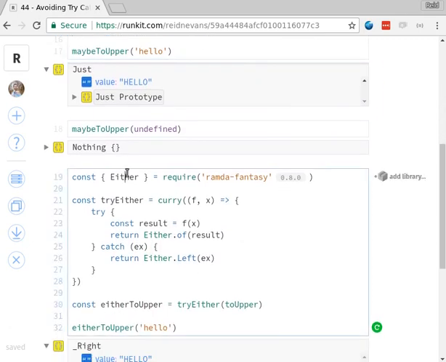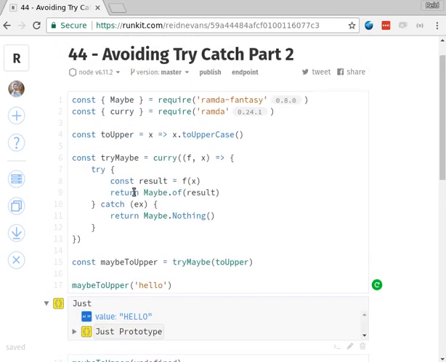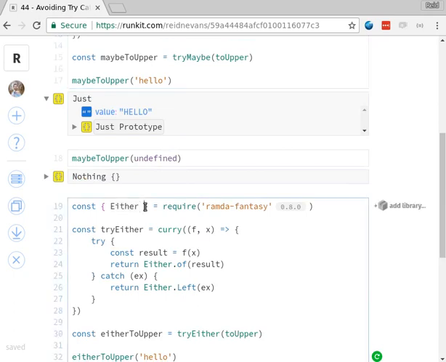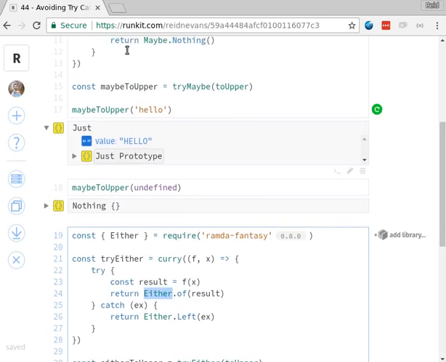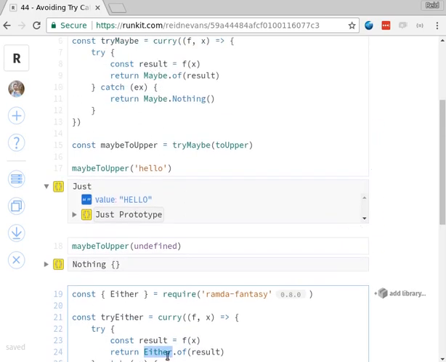If we look at bringing in Either, here we brought in Maybe from Ramda Fantasy. Down here we're going to bring in Either. These two concepts exist in many, many languages and are not unique to Ramda or Ramda Fantasy. In the tryEither case, you notice it's almost exactly the same. We're going to try to perform this f of x, add it to the result, and then return Either.of rather than Maybe.of, which we had up here. Maybe of, Either of, because we want to return an Either in this case.